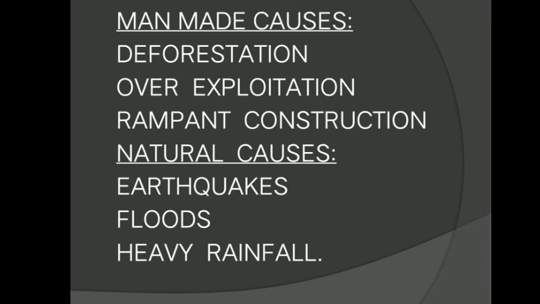If we see the causes, both man-made and natural: deforestation, over-exploitation, and rampant construction are man-made causes of landslides. And if we talk about the natural causes of landslides, we can take into consideration earthquakes, floods, and heavy rainfall.